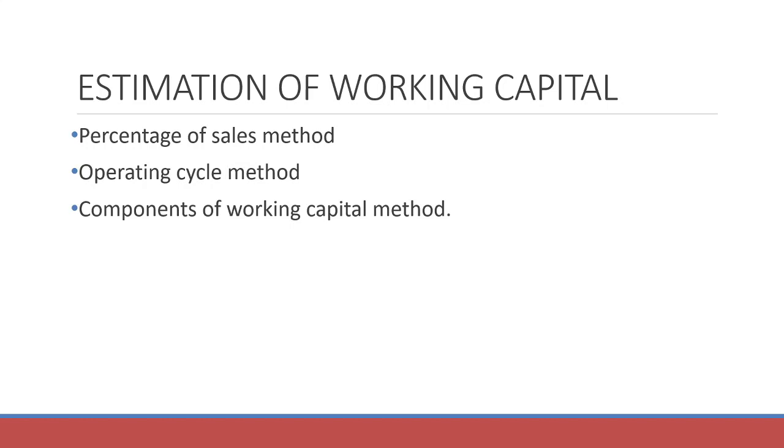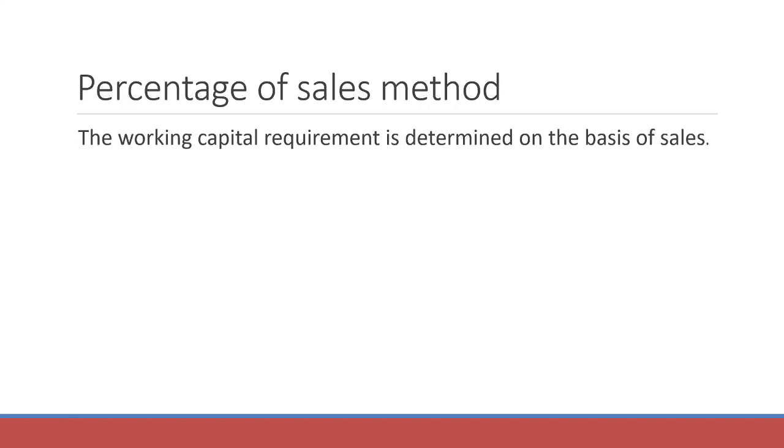So working capital required for an organization can be estimated or determined with the help of various methods. We have three different methods. The first method is the percentage of sales method. The second method is the operating cycle method, and the third method is the components of working capital method. In this session, let us understand the first method, that is the percentage of sales method.